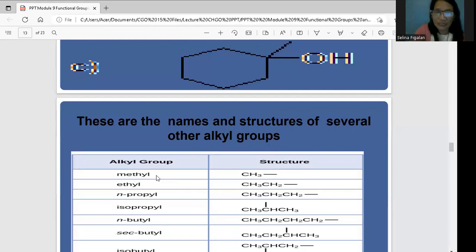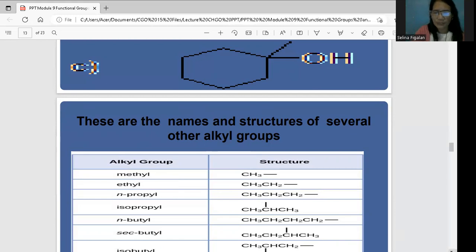So this is methane dapat in the alkane group. Okay, so mayon ay magiging methanol. So this one is methyl alcohol, but this is methanol. Okay? So, pag nakakita kayo ng CH3 class, ang tawag doon sa alkyl group is methyl. This one is CH3CH2, that is ethyl. Okay? So on and so forth.